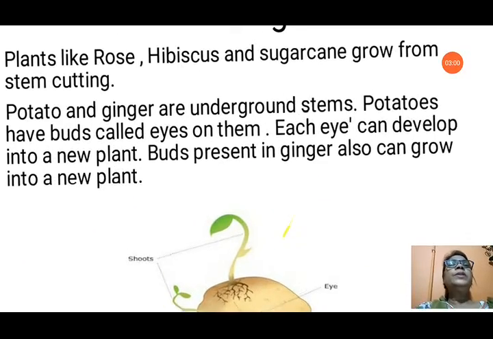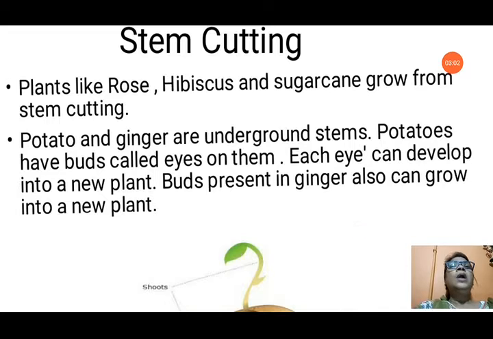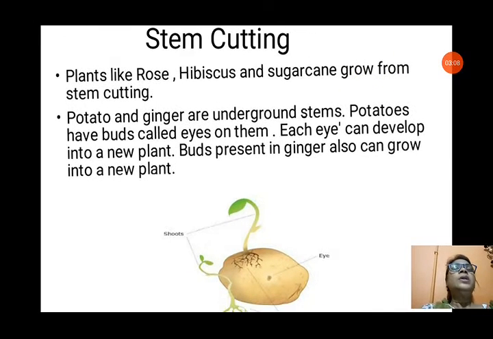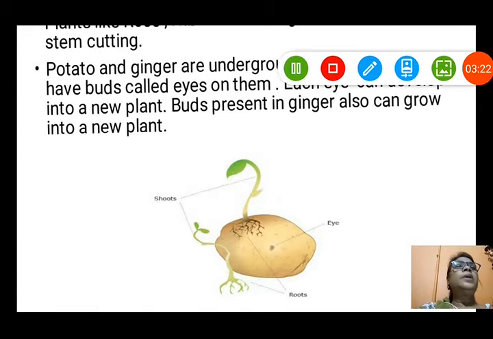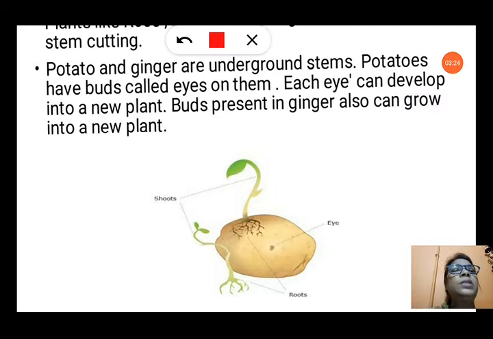First of all, we will discuss stem cutting. Plants like rose, hibiscus and sugarcane can grow from stem cutting. We cut a part of the stem and sow it in the soil, then after some time it will develop root and shoot. Potato and ginger are underground stems. Potatoes have buds called eyes. If you look very minutely, you can see the eyes in the potato at your home also.